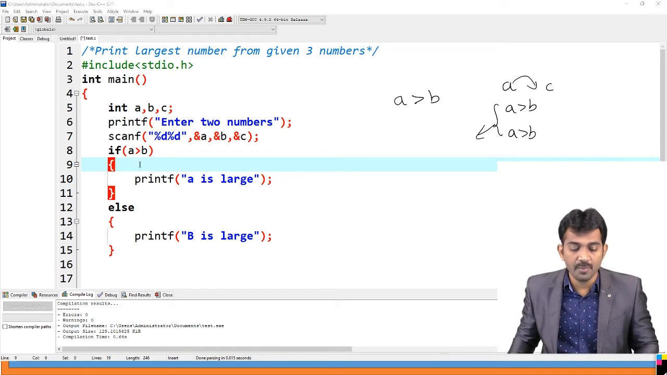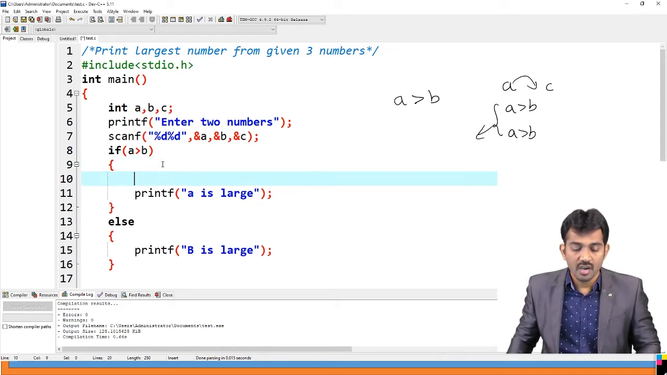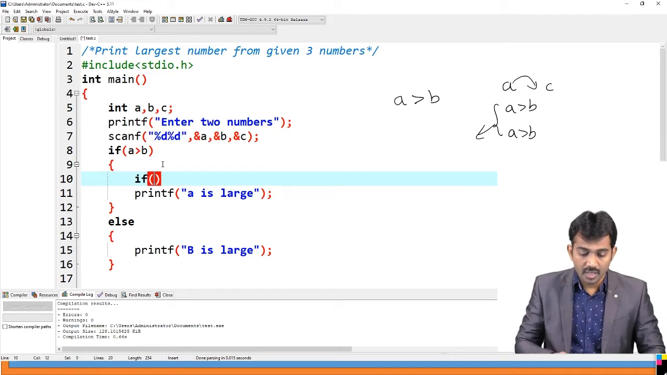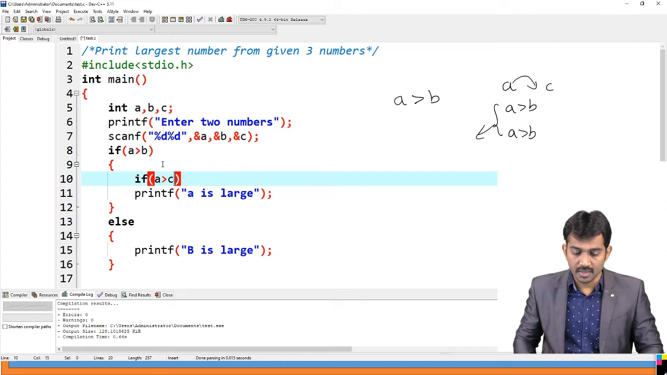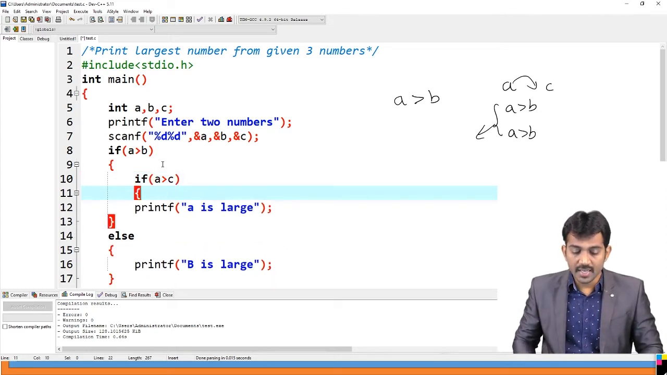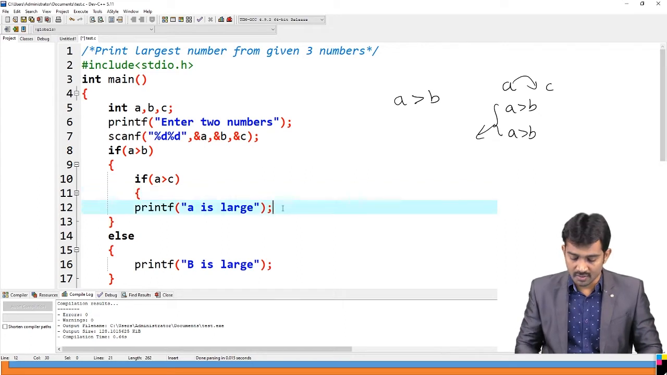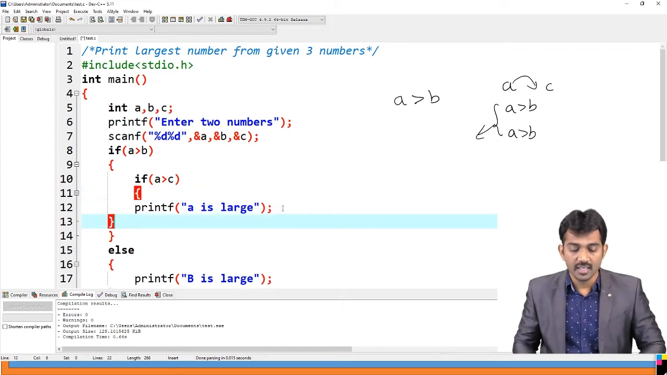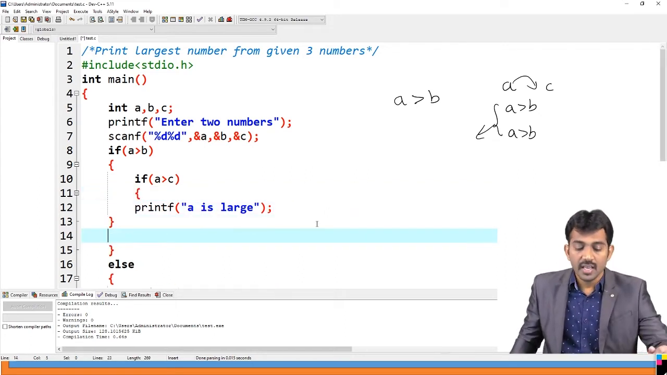Observe carefully. A greater than B, condition true. After that, I need to write if A greater than C. That means A greater than B as well as A greater than C, then A is the largest. Right? If A is greater than B and A is greater than C, then A is the largest.